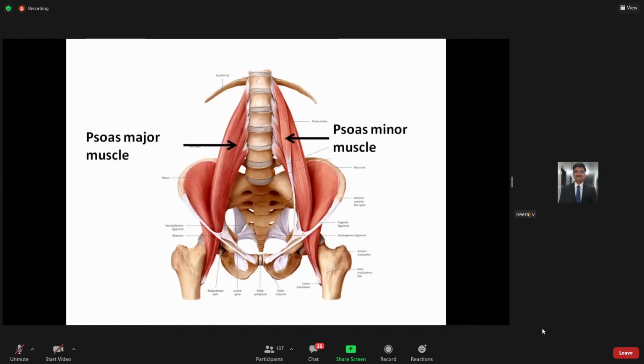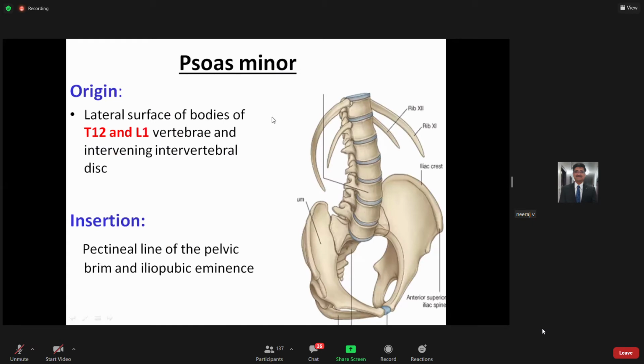Now the second muscle is the psoas minor muscle. If you look here, this is the psoas minor muscle. How is the psoas minor muscle originating? It originates from the lateral surfaces of the bodies of T12 and L1 vertebra only, while psoas major was having origin from all the lumbar vertebrae, while your psoas minor takes origin only from T12 and L1 vertebra, and of course the intervening intervertebral disc.